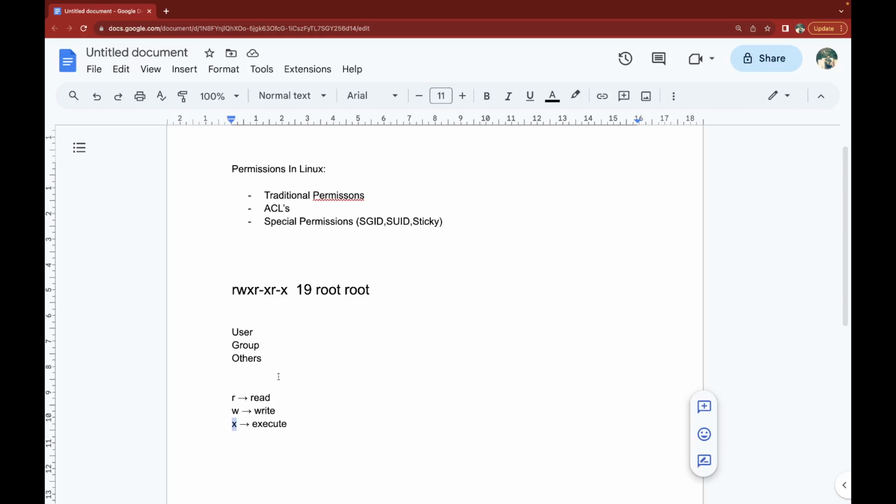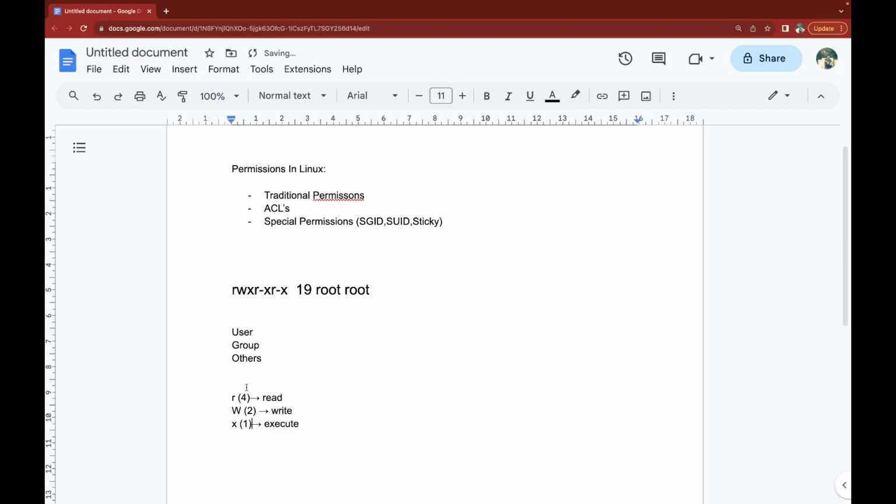Now we will learn how we can apply these permissions on these categories, like on user level, on group level, and other level. So we have some octal values as well. For read we use 4, for write we use 2, and for execute we use 1.